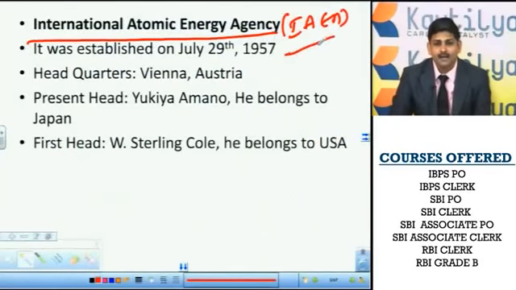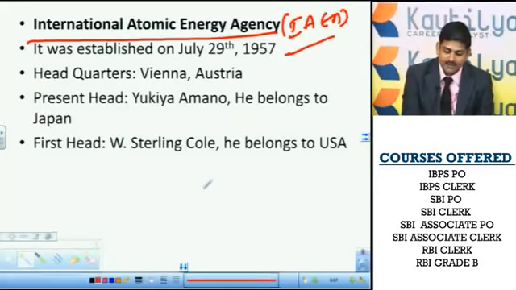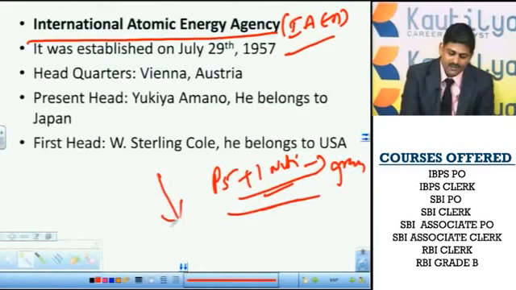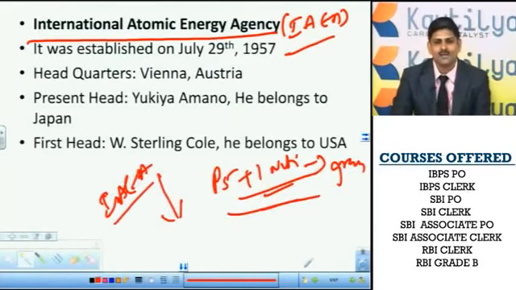Out of the lot of organizations, perhaps this organization has been in the news continuously for the last 2 to 3 years. Why is it in the news continuously for the last 2 to 3 years? This is because of the P5+1 nations' discussions with Iran, and its relation with the IAEA. Now let us see what actually this issue is.